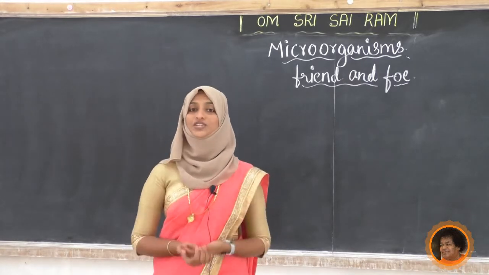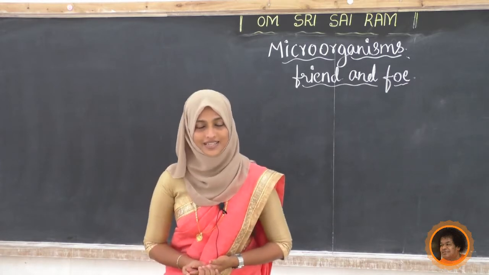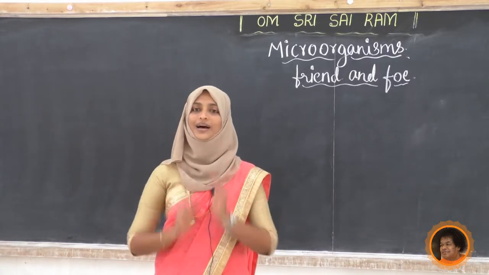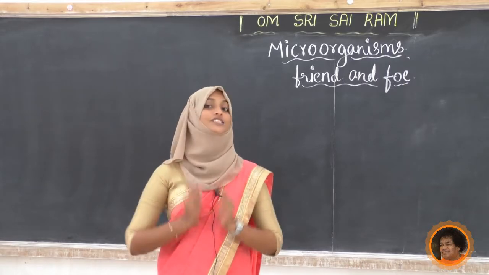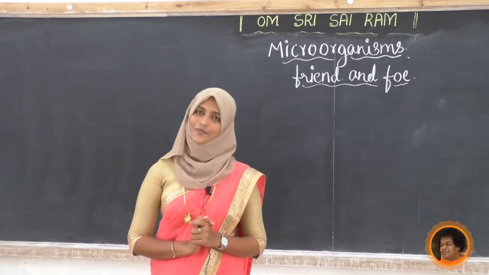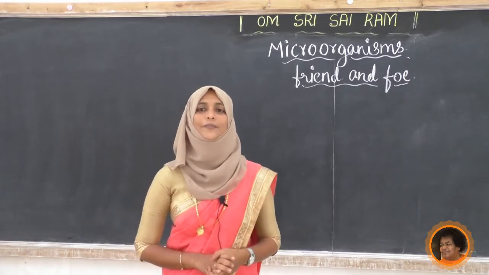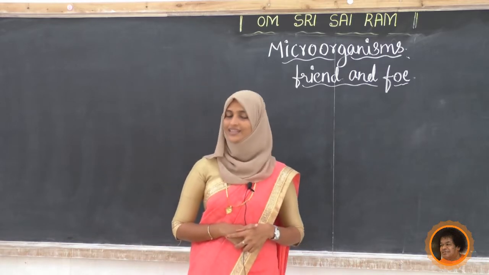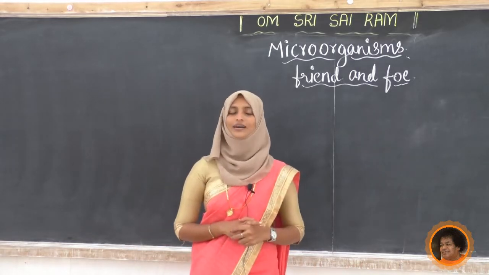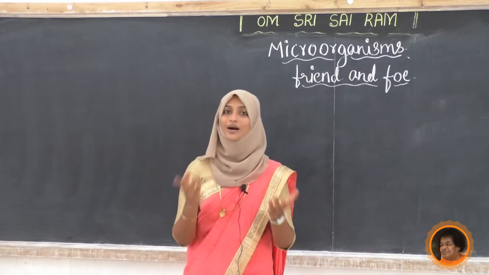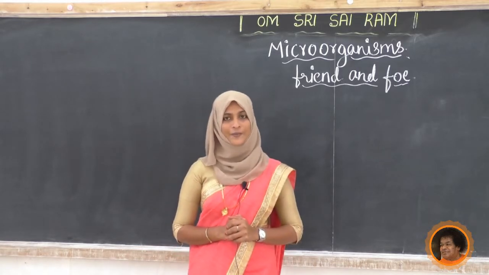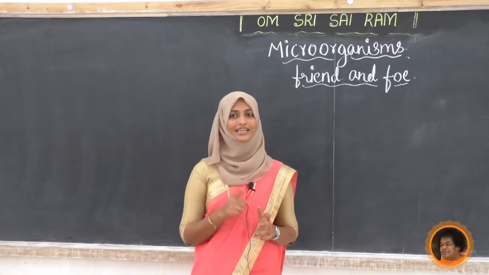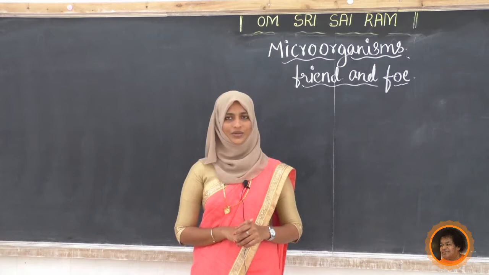What is the special character of these algae? They are the same as a plant. They are able to prepare their own food, that is called photosynthesis. Next, what are the examples for protozoans? The one which causes malaria, that is Plasmodium. Amoeba is also an example for protozoa, along with Euglena, Paramecium, Entamoeba, and many more.